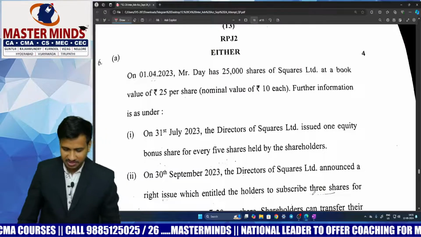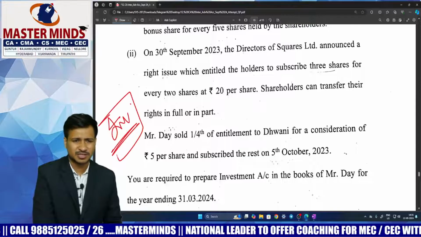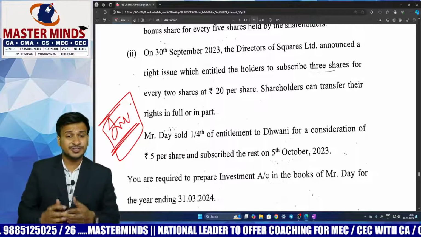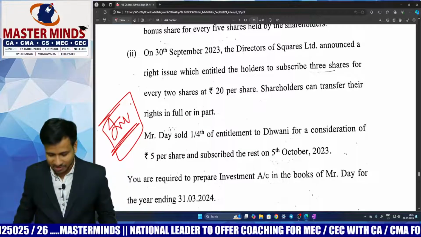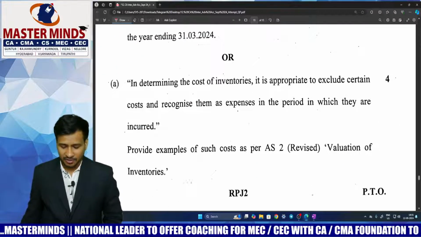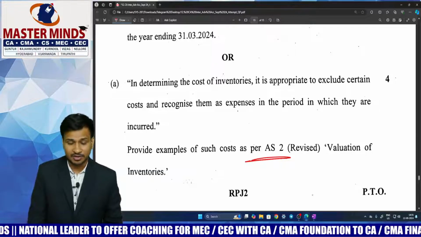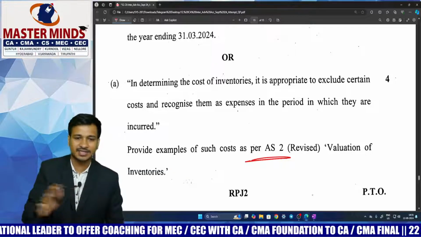And coming to question number 6 here, which is like investment accounts, which is a copy paste question just with number change again. And also in institute material, the question is heavier when compared to this one. And next, an internal choice question is given, which is from Accounting Standard number 2, a kind of theoretical question for self-study. I mean, like a theory question.